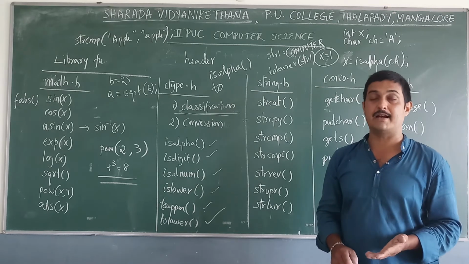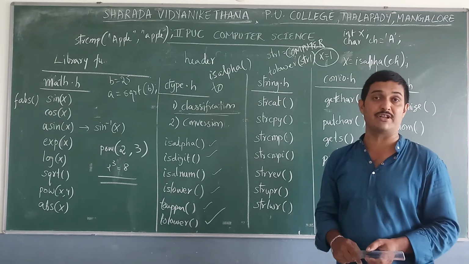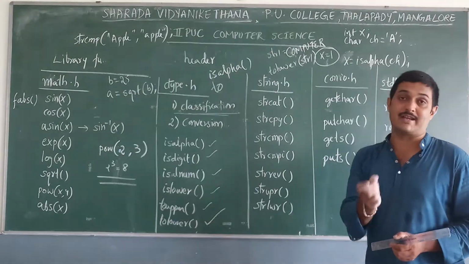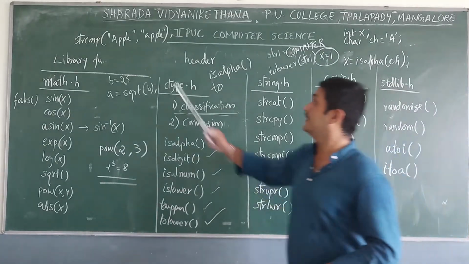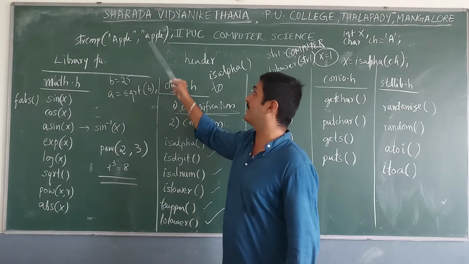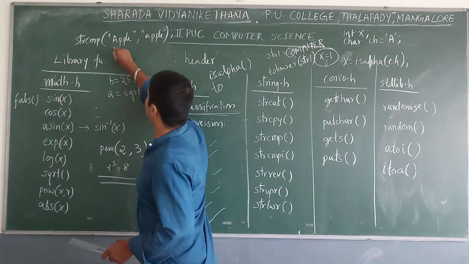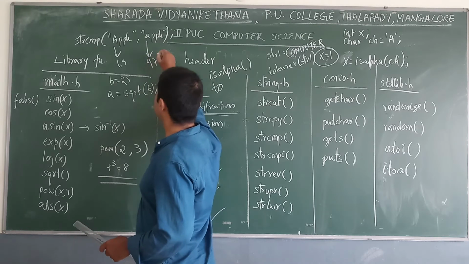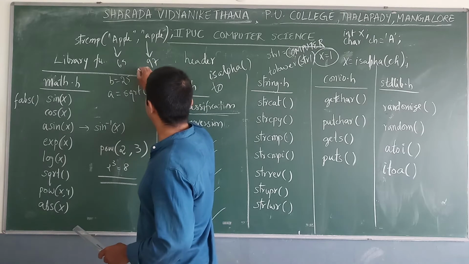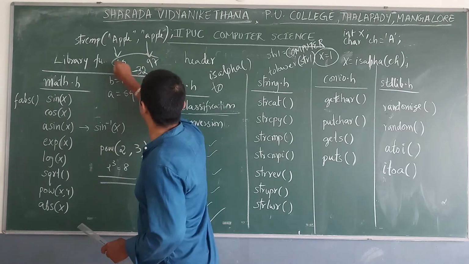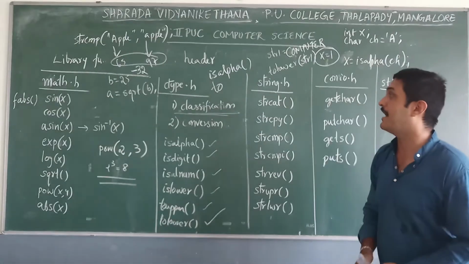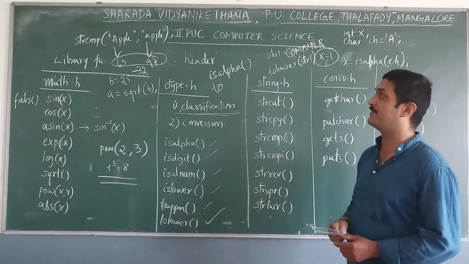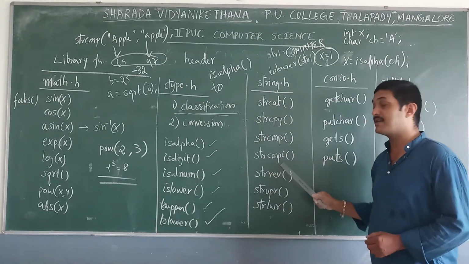There are some coding standards, and ASCII is one of those coding standards. And here the strcmp function is to compare two strings. Here strcmp of capital A and lowercase a. Normally the ASCII value of capital A is 65, and the ASCII value of lowercase a is 97. So it gives minus 32, the ASCII difference between these two numbers, 65 minus 97 equal to minus 32. So it gives the ASCII difference between two strings. And next one is strcmpi.